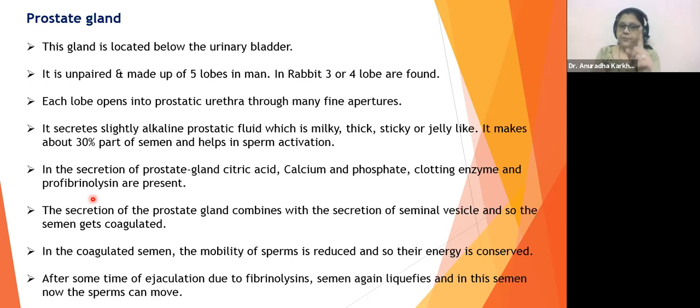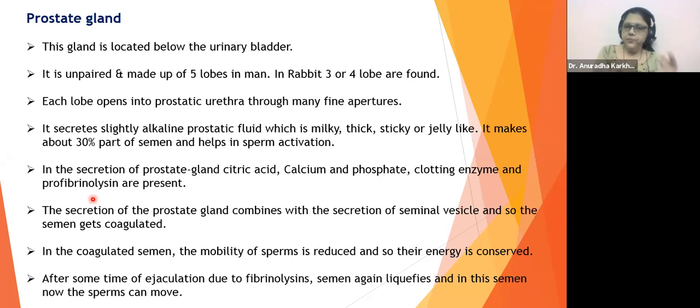Okay, so here you all lose your marks in your examinations. They ask that the prostate gland consists of, and in that they will give the option as profibrinolysin and profibrinogen. It's lysin, gen, activated gen, not pro. So fibrinogen is going to be a part of the seminal vesicle. Is it okay?